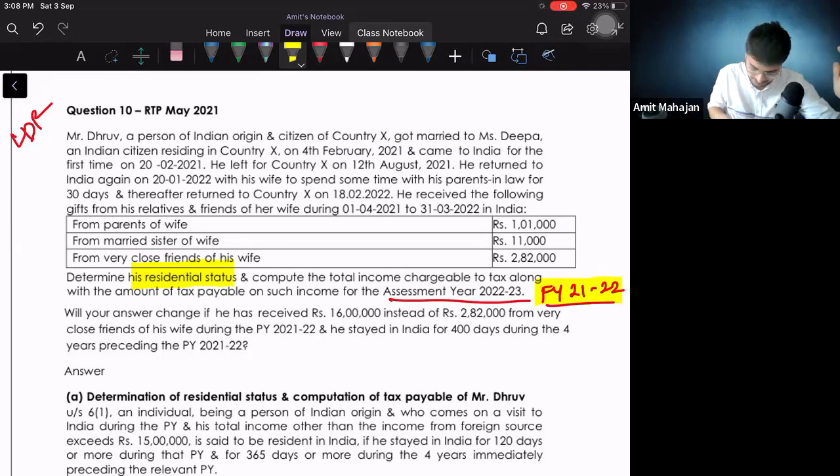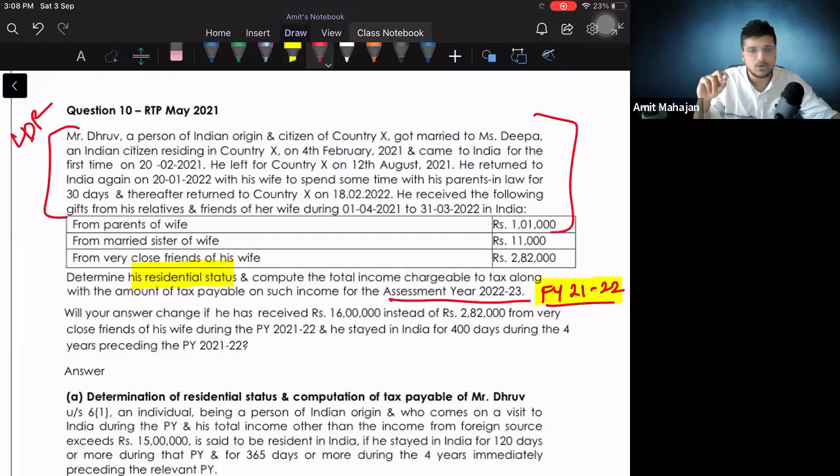Can you tell me? Try a little from your end. I will give you 2 minutes to think over it. The answer is written here in this para. My question is, for financial year 21-22, Mr. Dhruv was there in India for how many days? We are looking at Dhruv's taxability. Jot down the points.